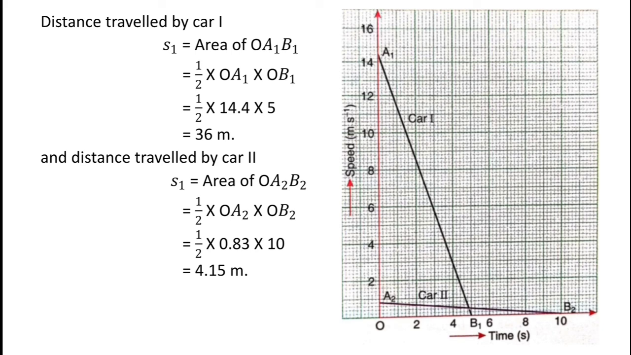So from these two data, it is clear that the distance traveled by car 1 is more than the distance traveled by car 2 after the brakes were applied.